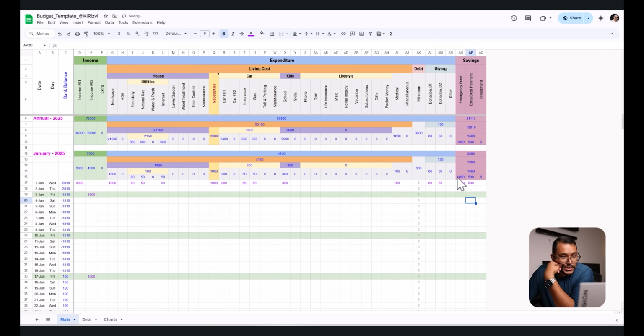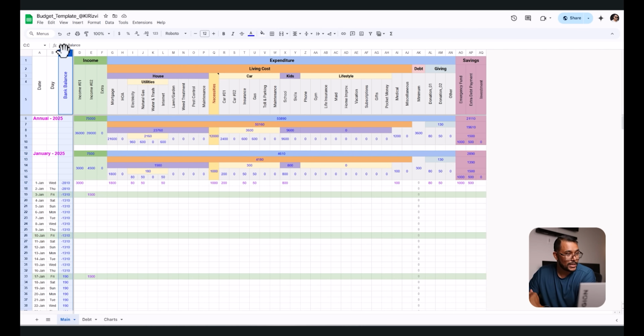Here you see that it's adding up 1000 plus 500, 1500, and what it is doing is this minus that. Yeah, so still you have that much remaining to allocate. You're going to come back to apply it on the budget or adjust your emergency fund, extra debt payment or investment, or anything you want to do. You can create a sinking fund. As I said, you can create as many columns as you want and adjust. It should work that way.